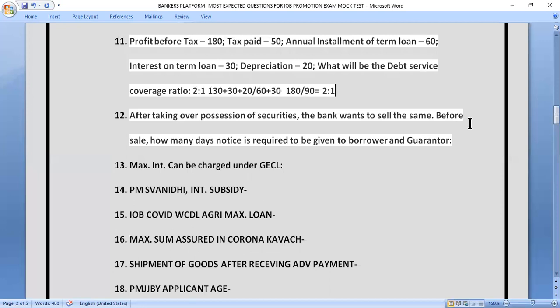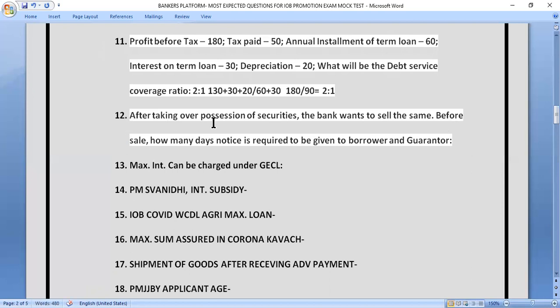So friends, 2 is to 1 is the ideal DSCR ratio also. And what is the acceptable DSCR ratio, or we can say what is the average DSCR ratio we can consider? That is 1.5 is to 1, and minimum we can consider up to 1.2. So let's move to next question.